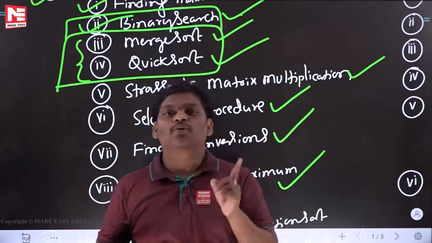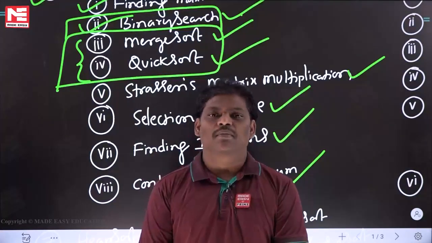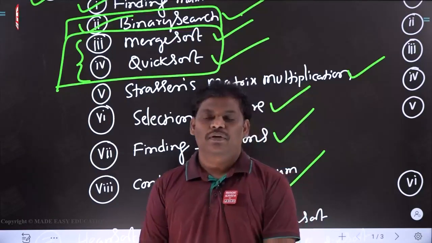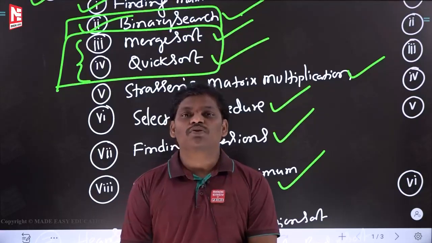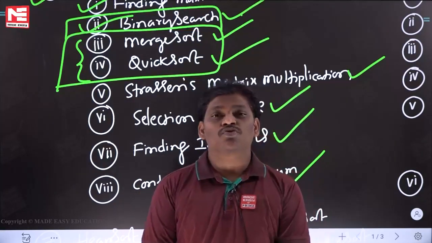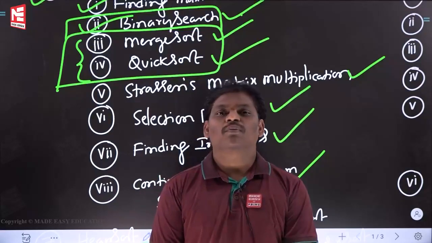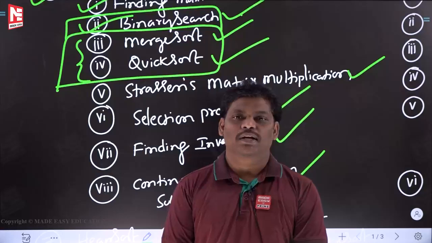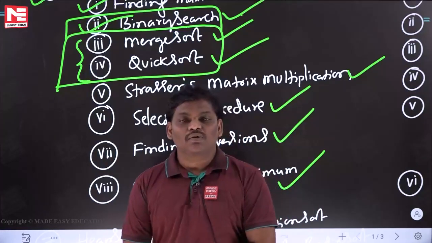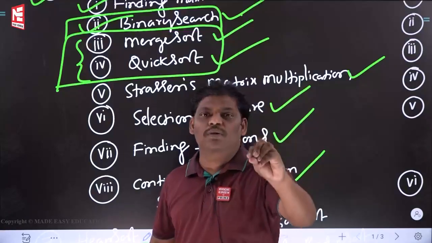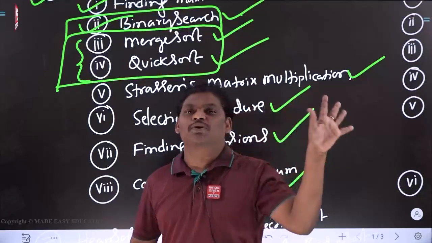If any computer science person is very good in algorithms, definitely you will get a very nice job. Really, I am saying to you, you will get into a very good software company. A computer science student who is very good in algorithms will definitely get a very good software job. So don't think this is easy, this is tough. Try to complete the total algorithm subject as efficiently as possible.